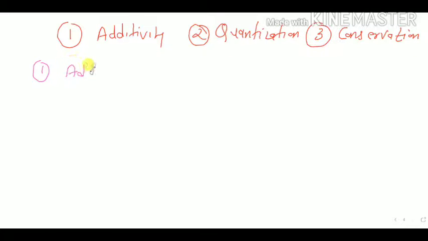Now additivity means, students, as the name suggests, first of all you have to know that electric charge is a scalar quantity. Electric charge is what? Scalar quantity. So how will we add it? Just as we add scalars, with normal algebra, right?